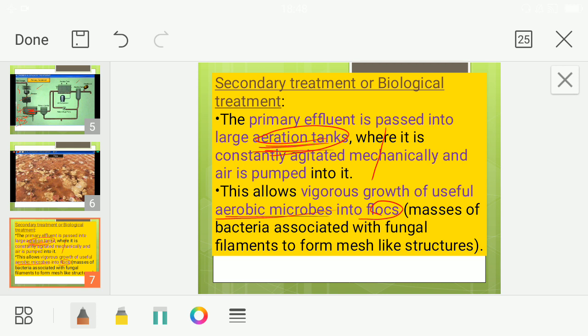So what is the form called? Flocks. Masses of bacteria associated with fungal filaments to form a mesh-like structure. So what is flocks? It is a combination of aerobic bacteria and fungi, which is formed in this aeration tank. Why is it formed? Because oxygen is there. So the microbes present in the effluent start to multiply, consuming the oxygen and eating up the organic matter present in the water. Like that you can find a large amount of flocks are produced.